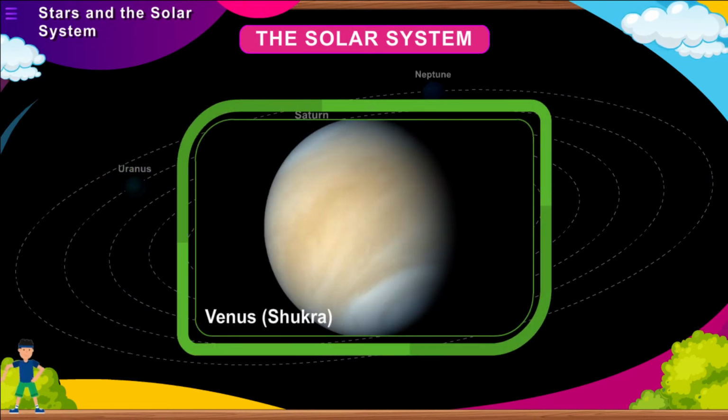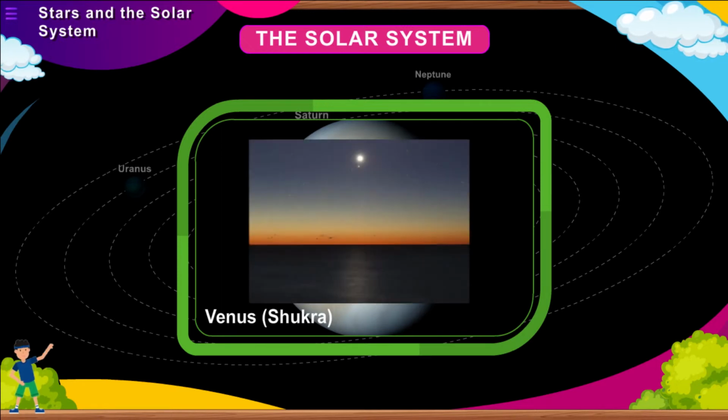Venus, Shukra. It is the second planet from the Sun and the closest to the Earth. The size of this planet is almost the same as that of the Earth. It is hotter than Mercury. Evening star is the name given to planet Venus as it appears in the west evening sky after sunset. It is considered to be the third brightest celestial body appearing from the Earth after the Sun and the Moon. It is also called morning star as it appears in the east before sunrise.